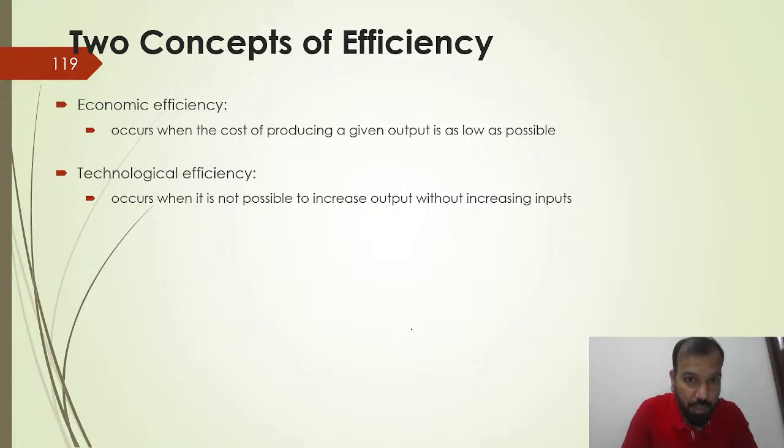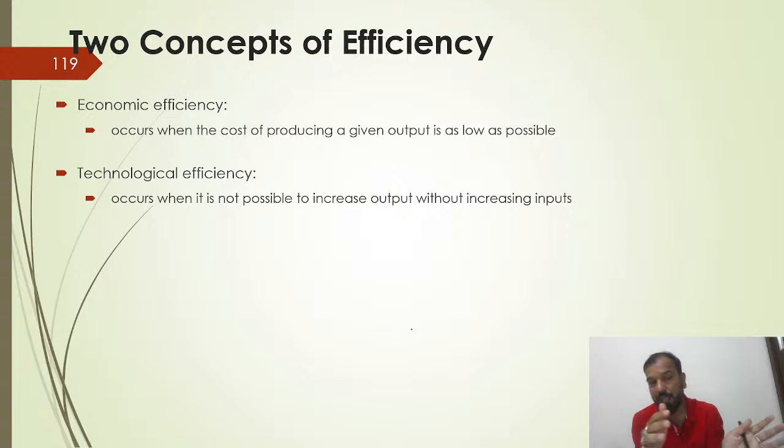Economic efficiency occurs when the cost of producing a given output is as low as possible. You just need to minimize the cost. What HUL is doing, what Maruti is doing, what Coca-Cola is doing, what PepsiCo is doing, what Jio is doing. There are certain companies across the globe that are just following the concept of economic efficiency.